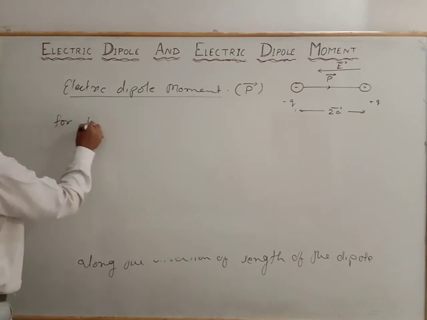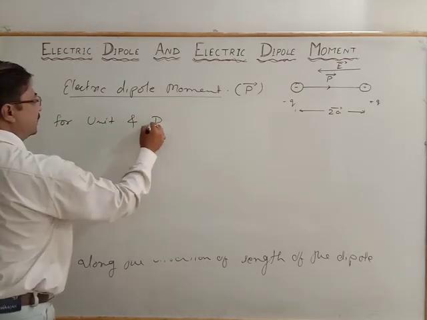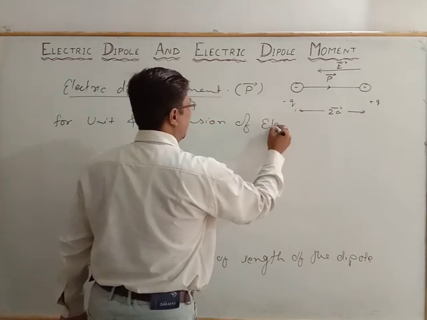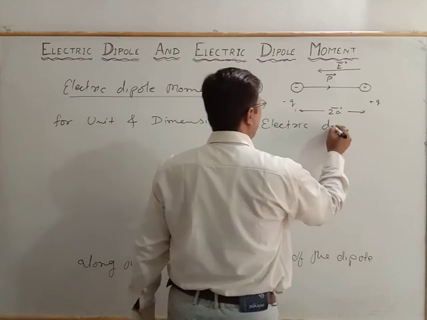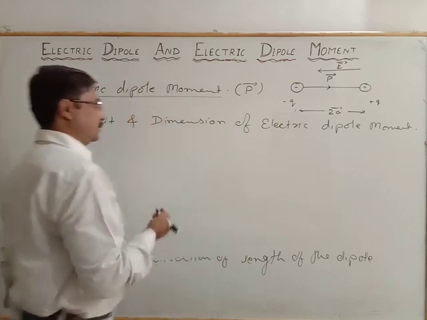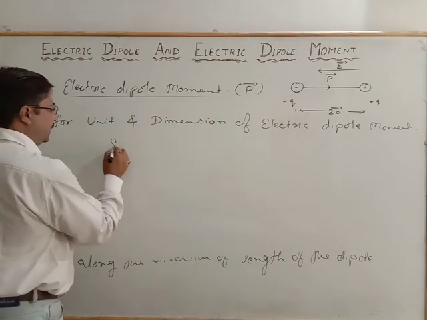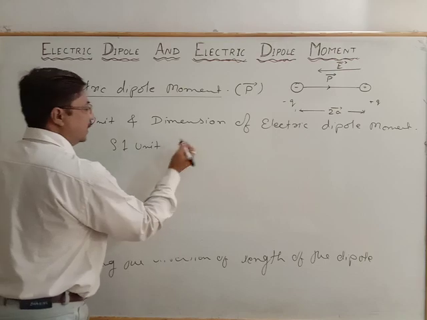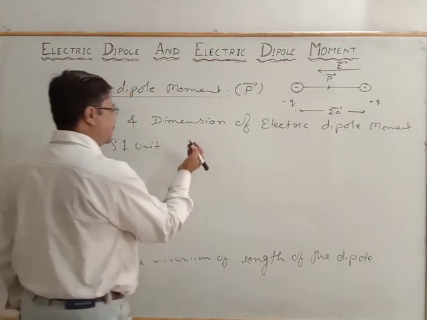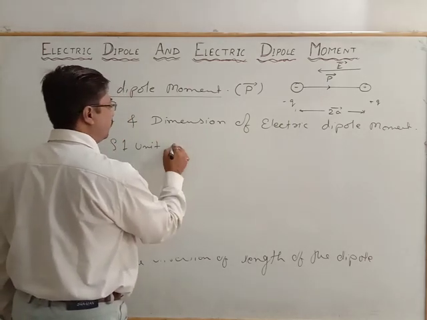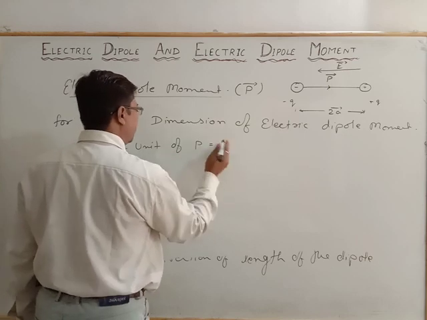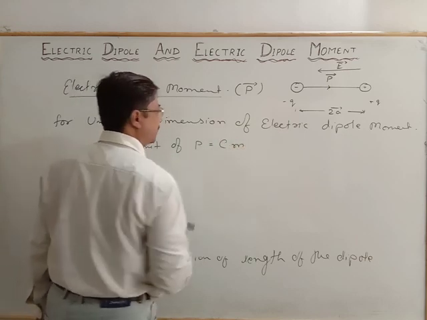For the unit and dimension of the electric dipole moment: for the SI unit, we have seen it is the product of charge and length, so the SI unit of electric dipole moment P is the coulomb meter.